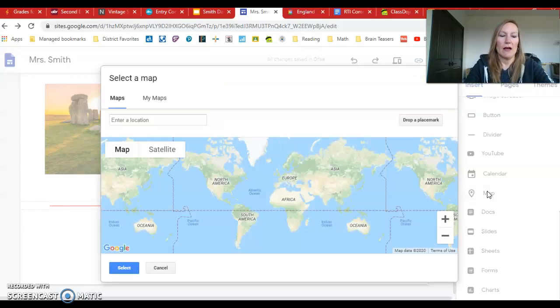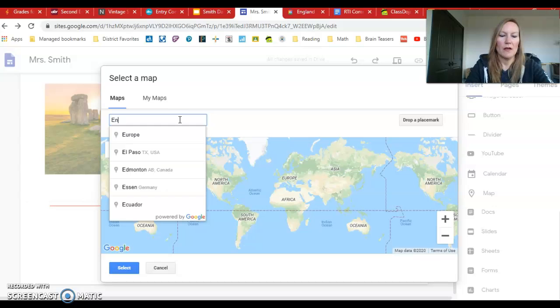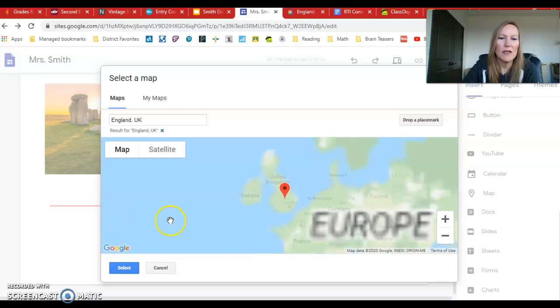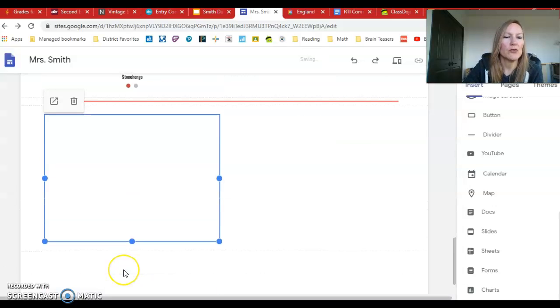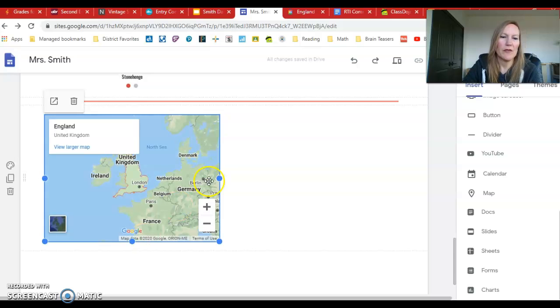Okay, now I need a map of... I've got to click in here. I've got to type in the location that I want, England, UK, definitely. Oh, and it's going to zoom in really nicely for me. So that's pretty, that kind of really shows me where it is in relationship to Europe. So I definitely am going to click on that. Nice, and it's going to bring that up.